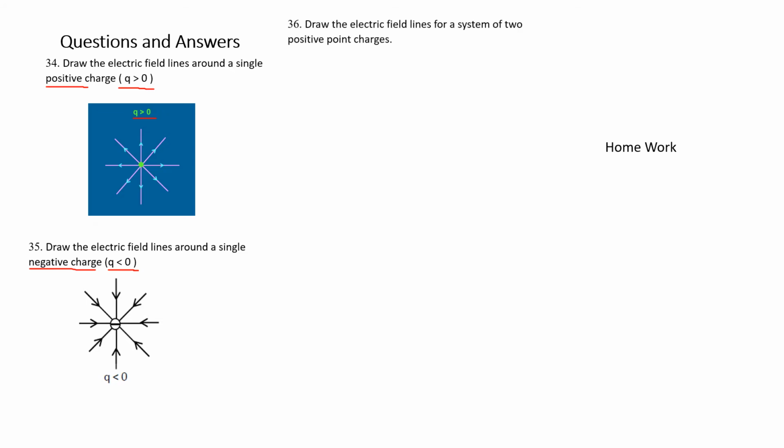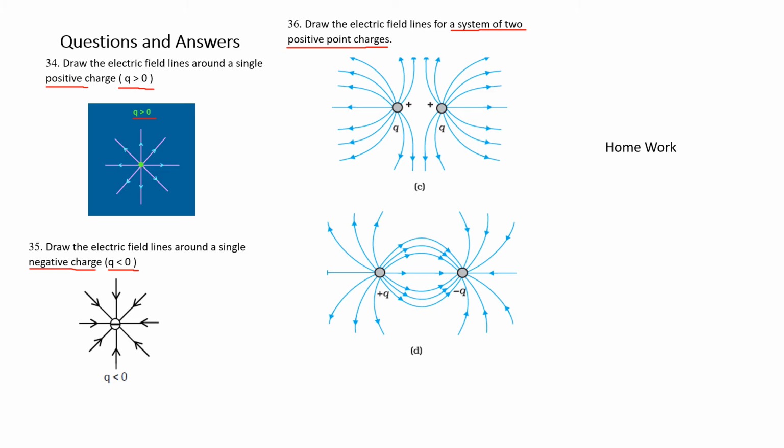Question number 36. Draw the electric field lines for a system of two positive point charges. Earlier in question number 34 and 35, there was only a single positive or negative charge. In this question number 36, it says a system of two positive point charges. Please take this example.